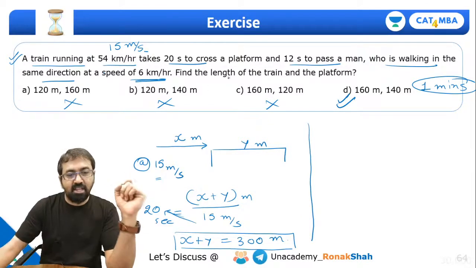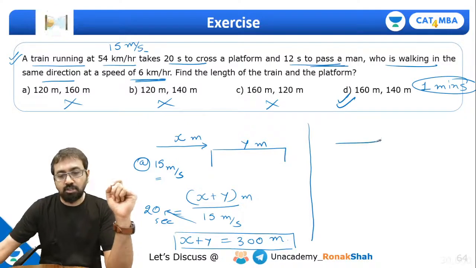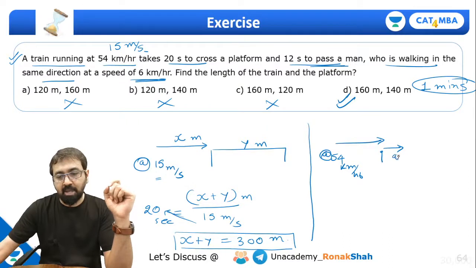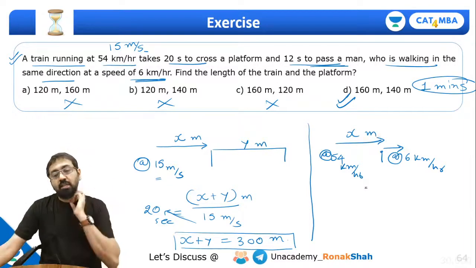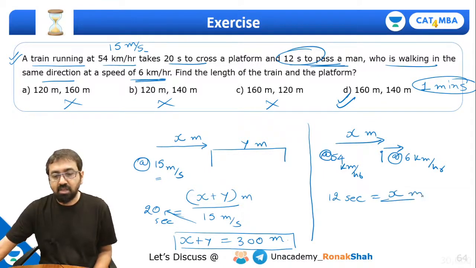The same train crosses the man who is also walking in the same direction at a speed of 6 km per hour. So the train is going at 54 km per hour. Now here I'll keep the speed in kilometer per hour only, and the man is going at 6 km per hour. And the length of the train is X meter. Okay. And it takes 12 seconds. So this 12 seconds time is equal to distance, that is its own length, divided by speed.